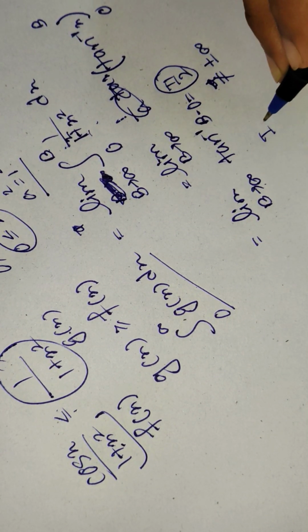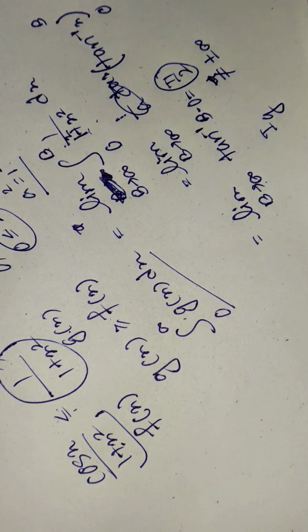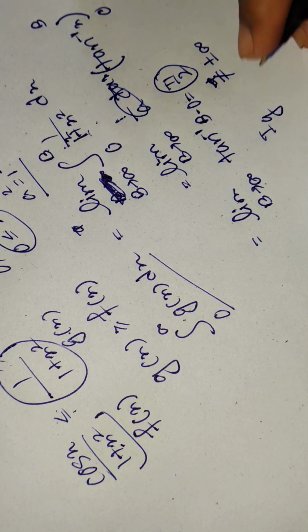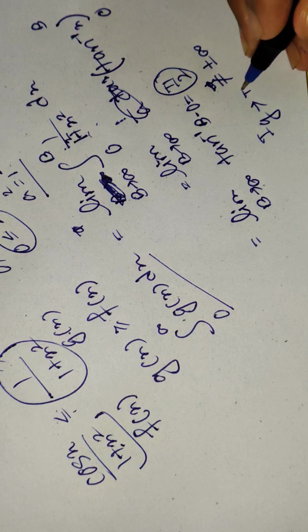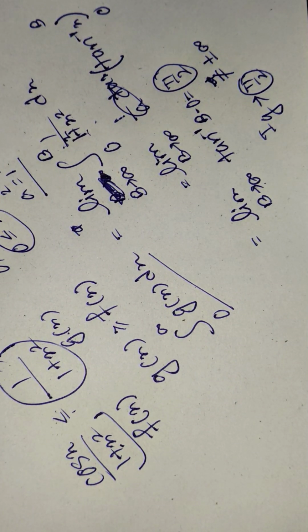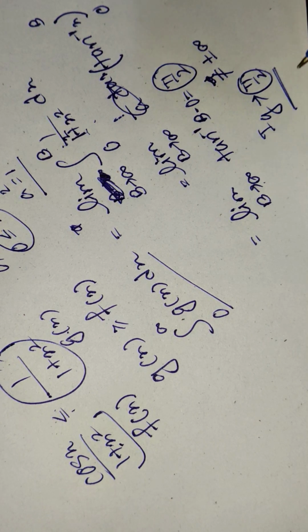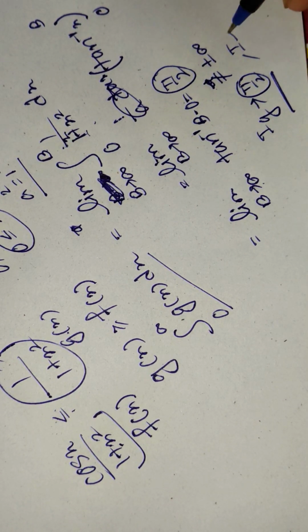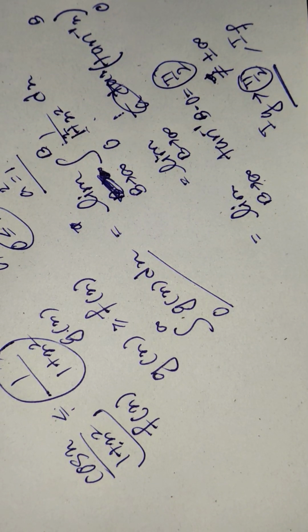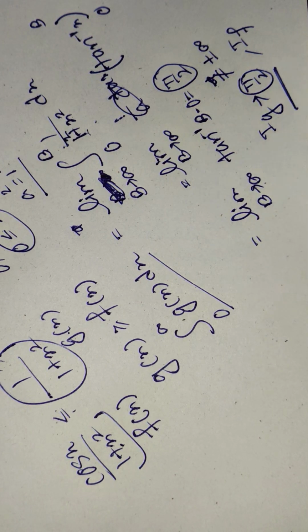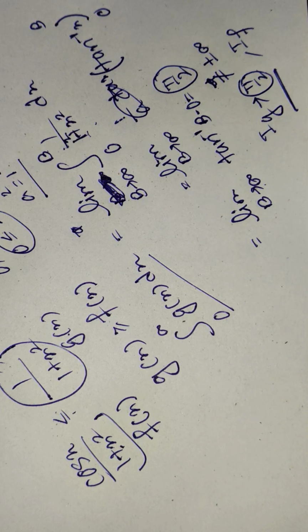That means I_g, which is nothing but the integration of g(x) with respect to dx with the same limits which are given in the question for integrating f(x), is converging to a value, let's say pi by 2. The value depends on the question. So I_g is converging, which means I_f will also converge, because the question is not to find the value of the integration. Maybe you can find it, it is your choice, but using the comparison test you don't have to find the value, because it is too complicated.